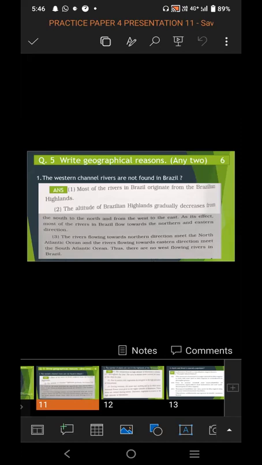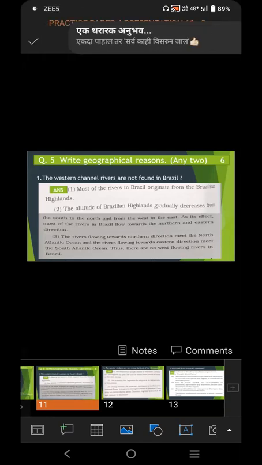As it affects, most of the rivers in Brazil flow towards the northern and the eastern direction. The rivers flowing to the northern direction meet the North Atlantic Ocean, and those flowing to the eastern direction meet the South Atlantic Ocean. Thus, there are no west flowing rivers in Brazil. In this way, you have to cover every point. The important information you should write properly in the answer.